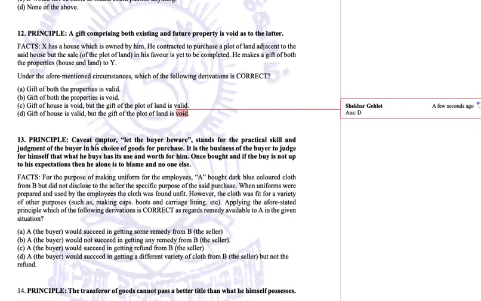The principle caveat emptor says let the buyer be aware. It stands for the practical skill and judgment of the buyer in choice of goods for purchase. It is the business of the buyer to judge for himself that what he buys has its use and worth for him. Once bought, if the buy is not up to his expectations, then he alone is to be blamed and no one else. That means the buyer has to be aware whatever he is purchasing, he should make a good choice for himself. And if ultimately after purchasing he feels that he does not like this item or this item is not fulfilling his conditions, then he cannot blame anyone else, he has to blame himself alone.